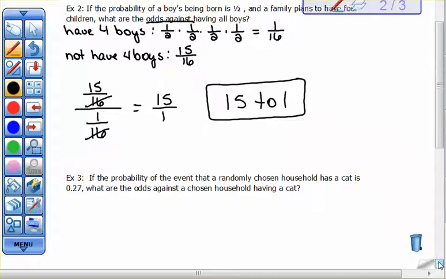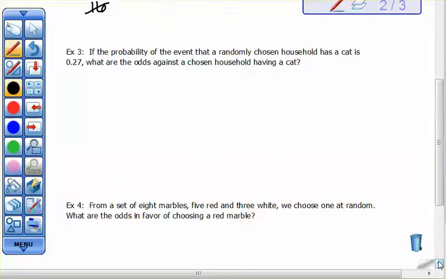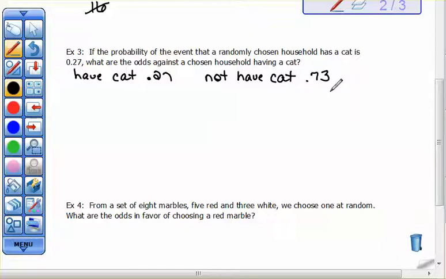Let's look at another one. If the probability of the event that a randomly chosen household has a cat is 0.27, what are the odds against a chosen household having a cat? Okay, so having a cat is 0.27. The opposite of that would be not having a cat. And remember, these probabilities have to add up to be 1. So if you've got a 0.27 probability of having a cat, then you have to have a 0.73 probability of not having a cat, because they have to add up to be 1.